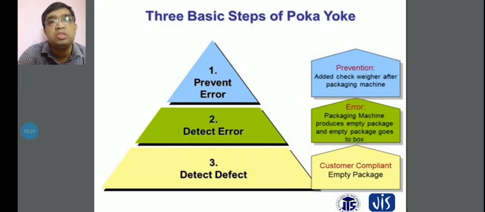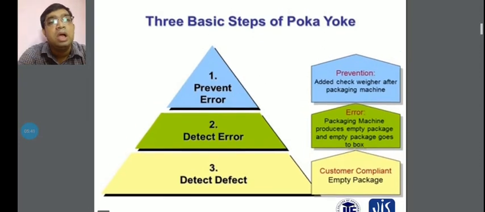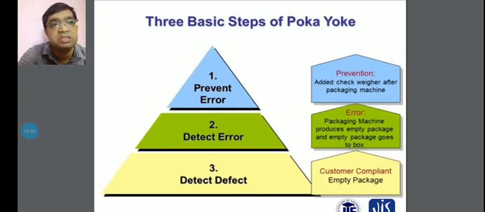And during the solving of the error, the first thing to consider is to record the detect error. That means the error is the packaging machine. You have to consider liquid-type or dust-type particles during your manufacturing systems. Then this will concentrate on the packaging machine, where your packaging machine produces an empty package, and the empty package goes to the box, which you also concentrate on according to the detect error.